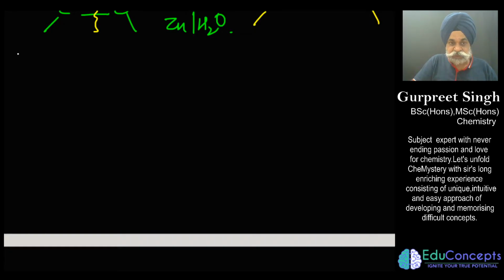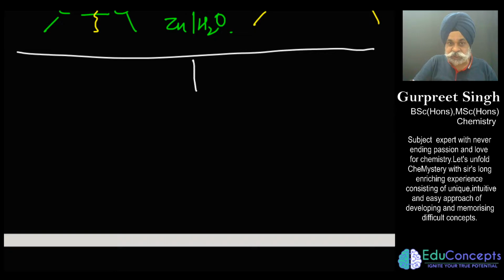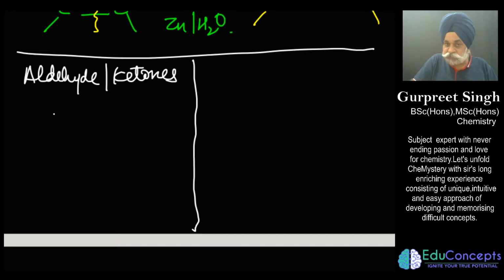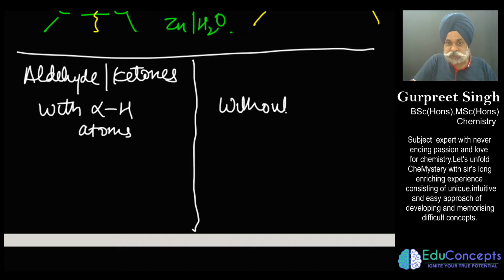Now what you have to first figure out is that aldehydes and ketones can broadly be classified into two categories for understanding of this question: aldehydes and ketones with alpha hydrogen atoms, and second, those without alpha hydrogen atoms. If you know this much of information, you are able to crack this question.